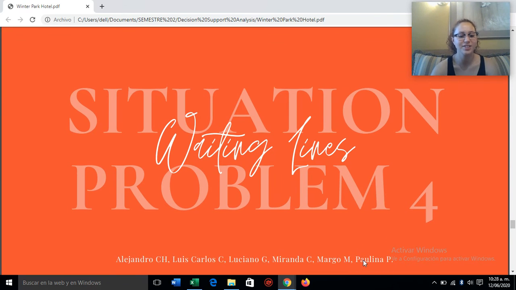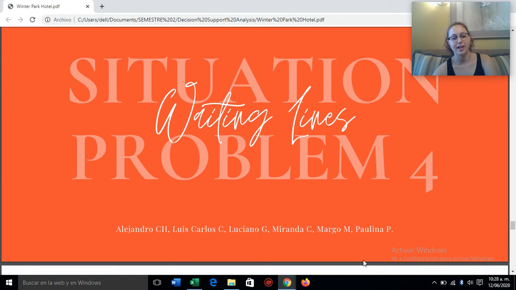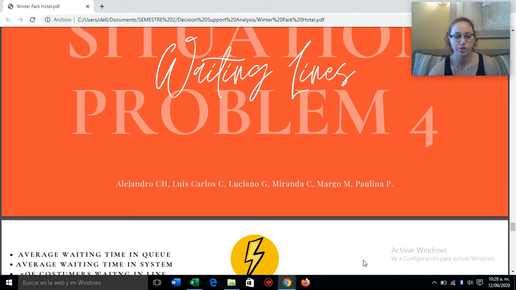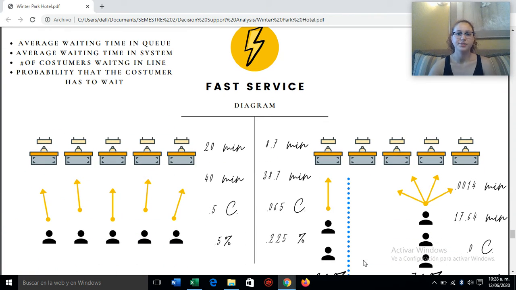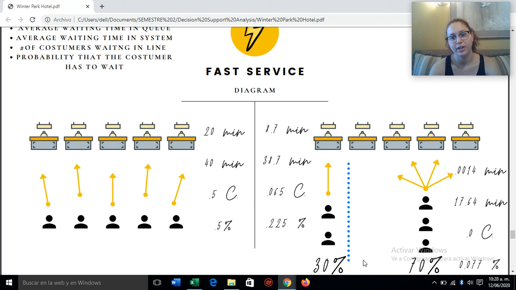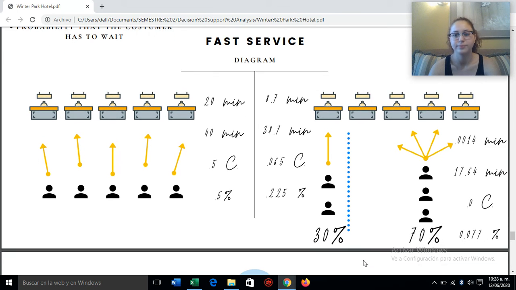So the last situation is we had to analyze 3 options to make the decision on how to improve the service on the registration. So we analyzed the first option, which is fast service. On the left, we have how it is implemented right now, and on the other hand, the fast service. So we can see that times do minimize, but we can do better.